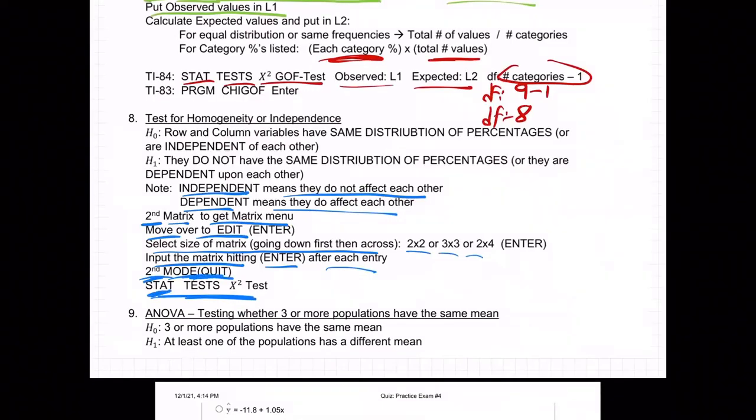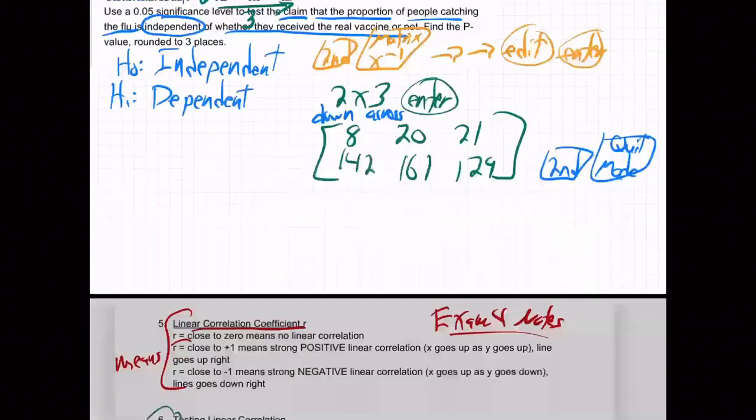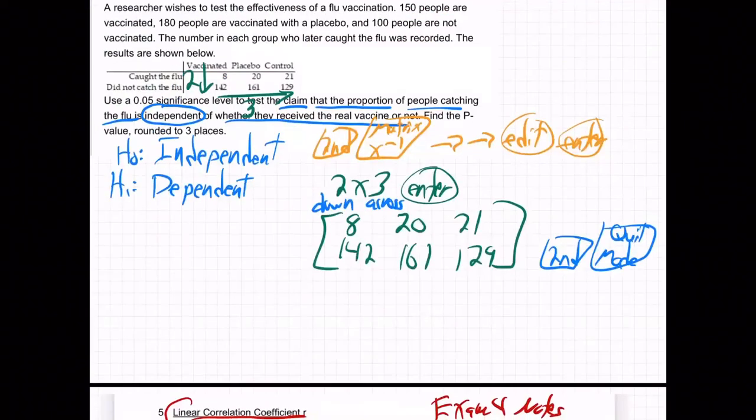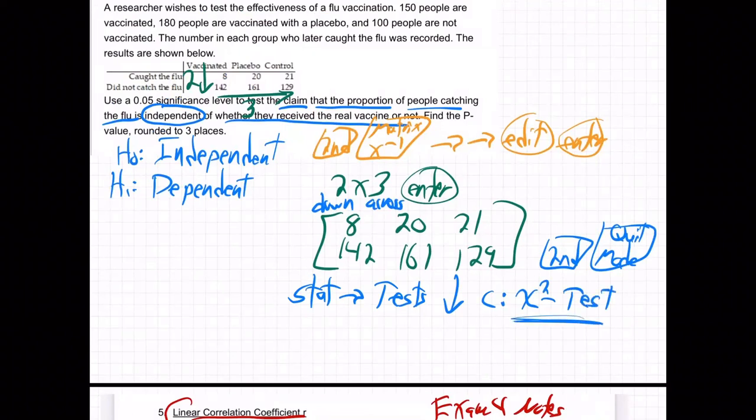Second quit, and then go to stat, test, chi-squared test. So now I'm going to go to stat, over to test, go down to the chi-squared test, which is C. Not the goodness of fit, not the chi-squared GOF test, just the chi-squared test on C. Hit enter, and then it'll say observed, and it'll already have an A there for you.